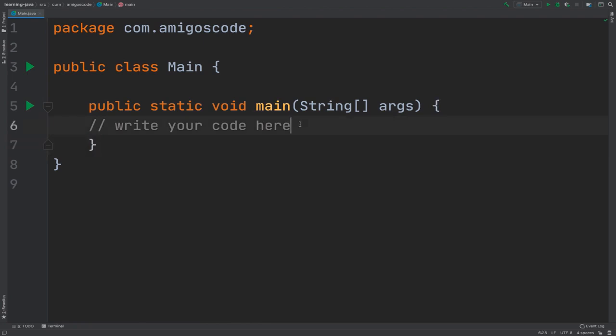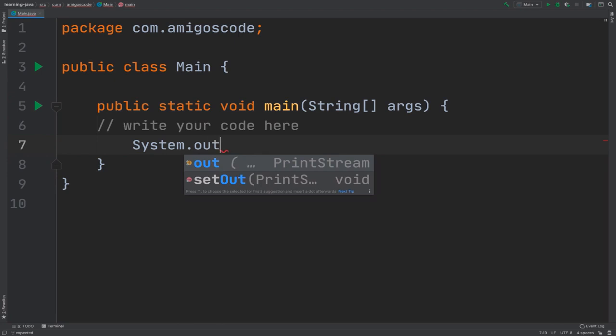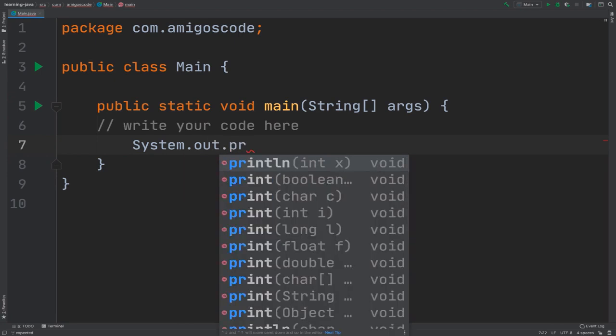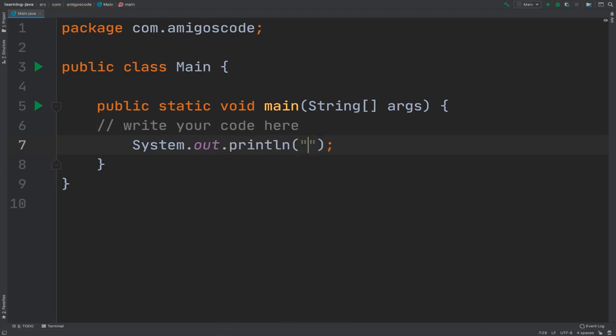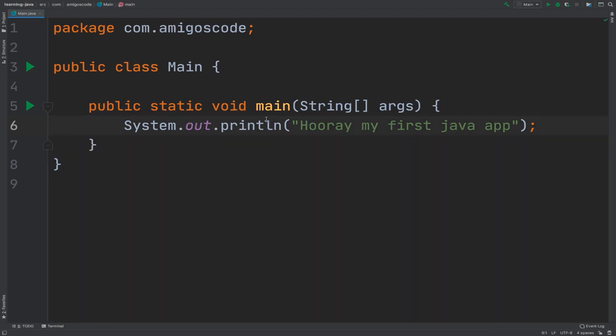But for now, let's go ahead and write your very first Java application. So simply type System.out.println, and then within quotes simply say "Hooray, my first Java app". And let me delete this line right here. So simply remove that piece of code. And there we go.